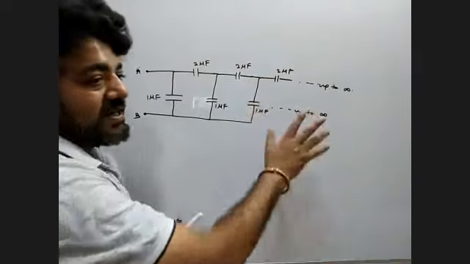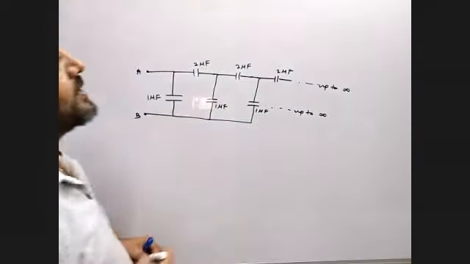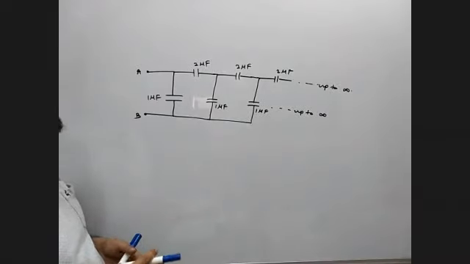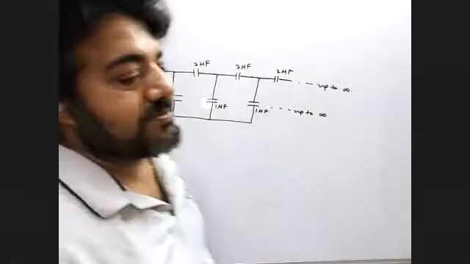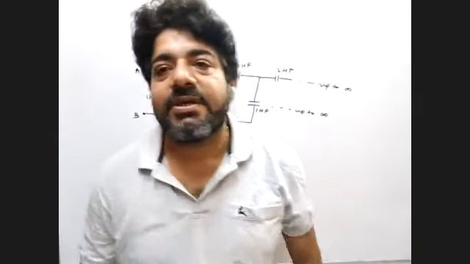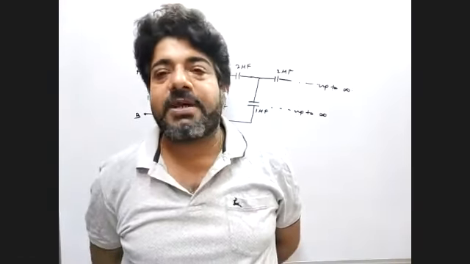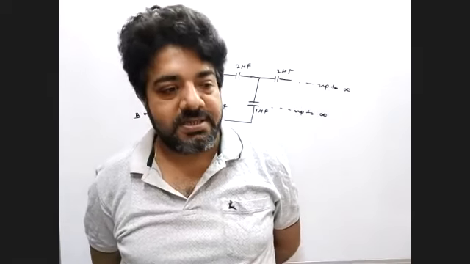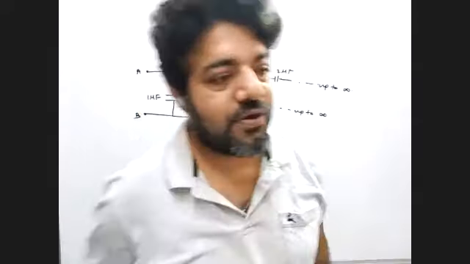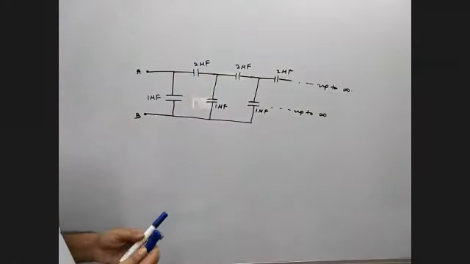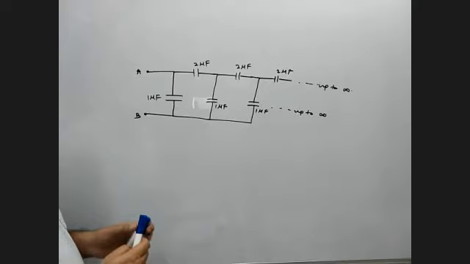So now the question is how you solve this type of question. Whenever you have an infinite number of capacitors and there is no pattern, no pattern means sometimes they give you C plus 2C plus 4C plus 8C plus 16C. That is a different pattern. Apart from that, if you have this normal pattern, what to do?